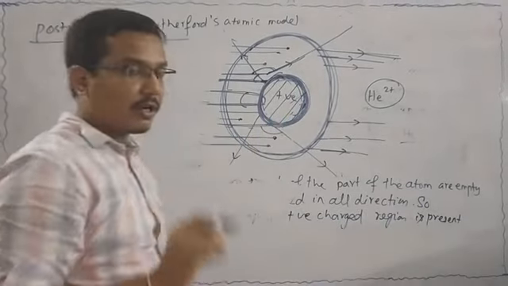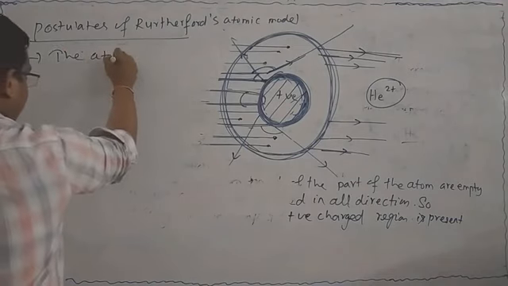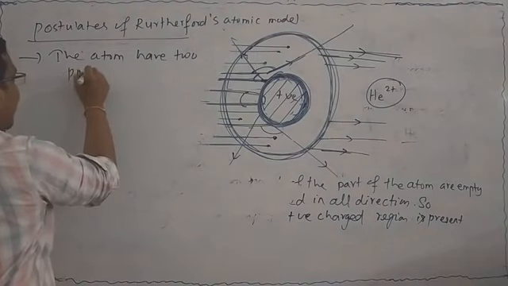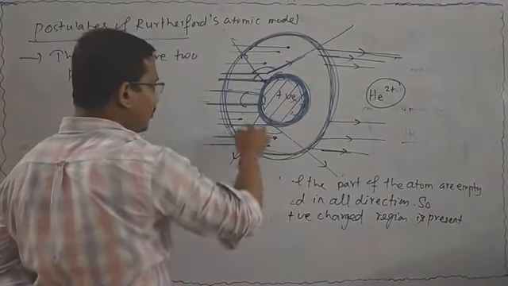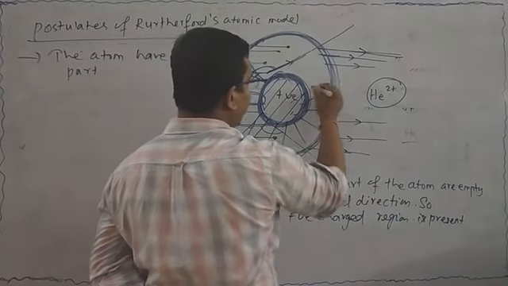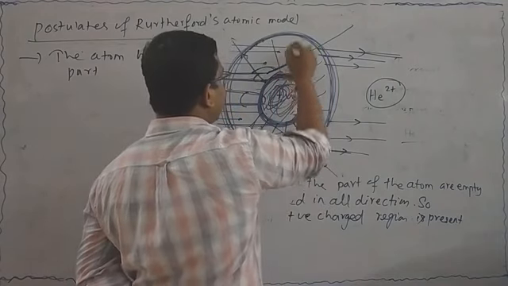So according to Rutherford, the first point is that the atom has two parts. This is one part, and the surrounding part is the other part. This is your first part, and this is your second part.